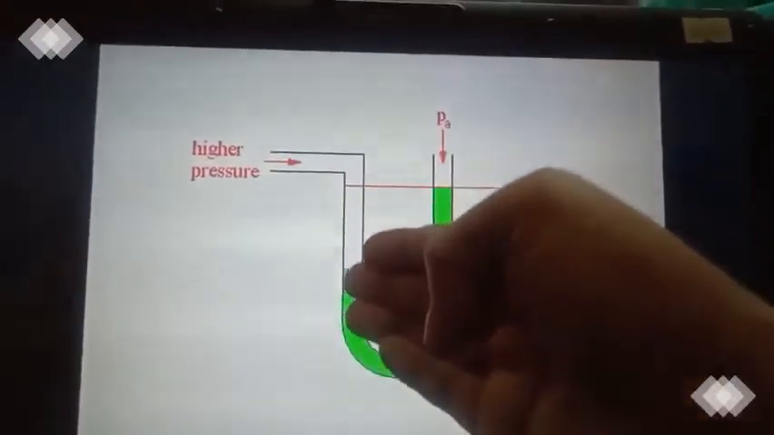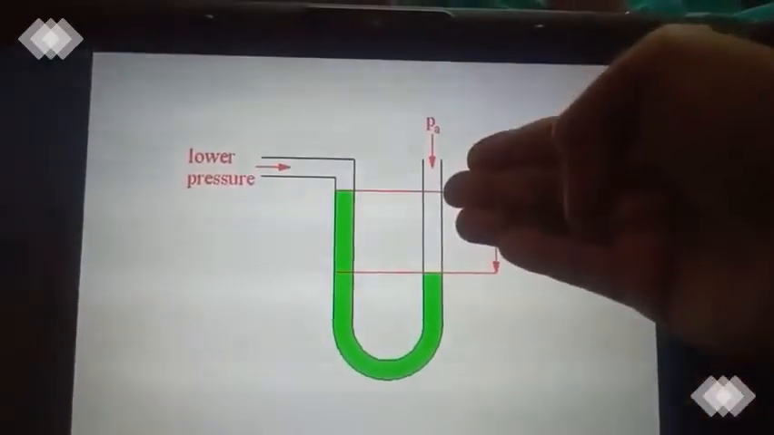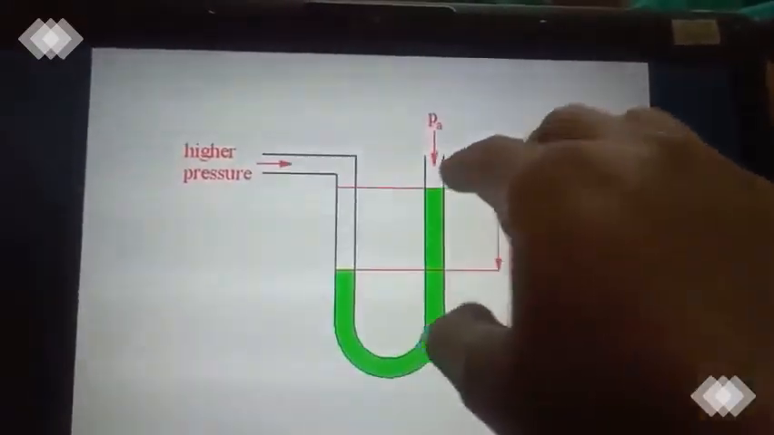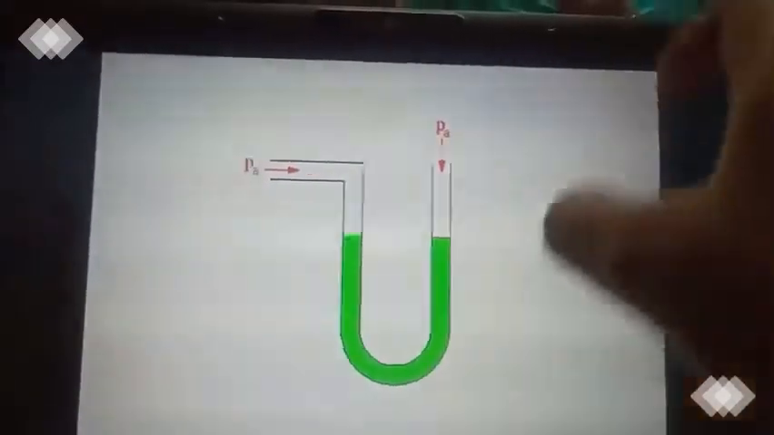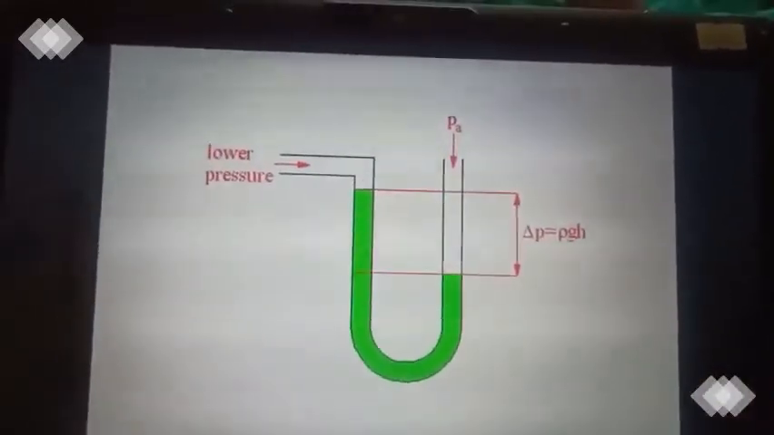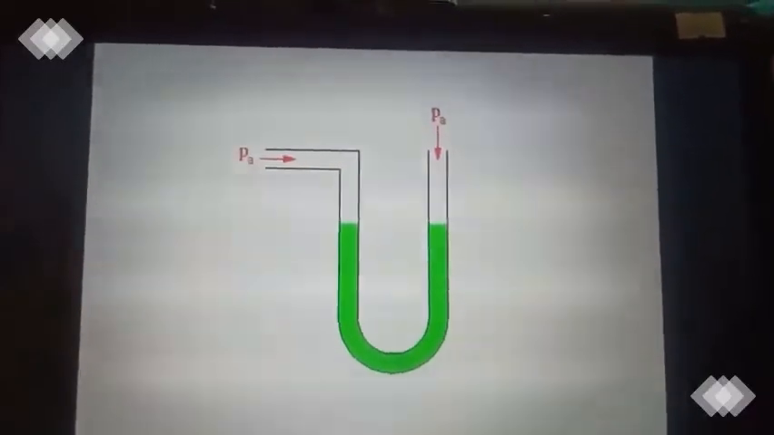So the liquid column will move in this direction. As a result, what will happen? There will be a height difference in the liquid column. That height difference you will measure, and if you apply it in a formula, you will get the pressure difference of the liquid. Is it clear?